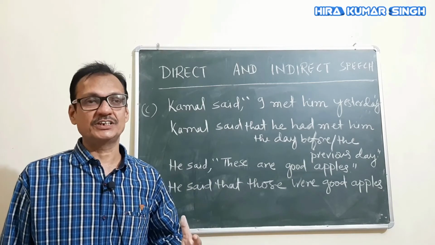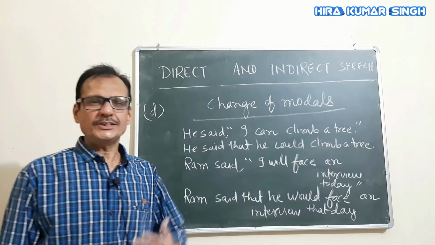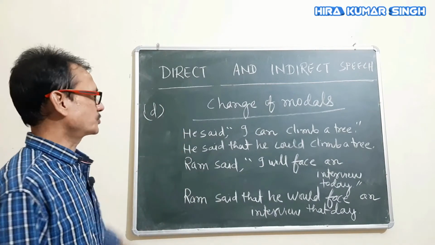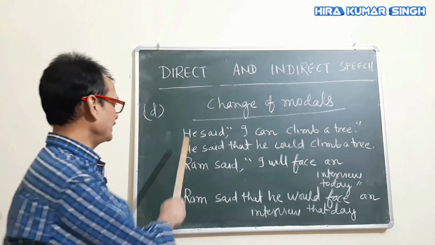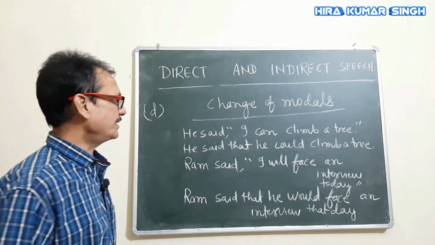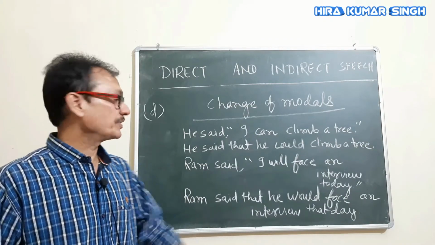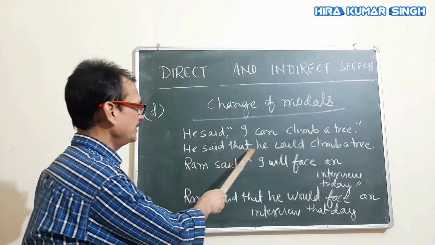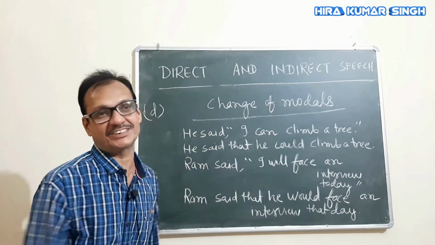Some modals change if the reporting verb is in past tense. We shall see it. Change of modals. Fourth rule, and this is the last one, change of modals. I have already told you modals change like this one. He said, "I can climb a tree." Can is a modal indicating capacity. He said that he could climb a tree. Can has become could because of this reporting verb which is in past tense.